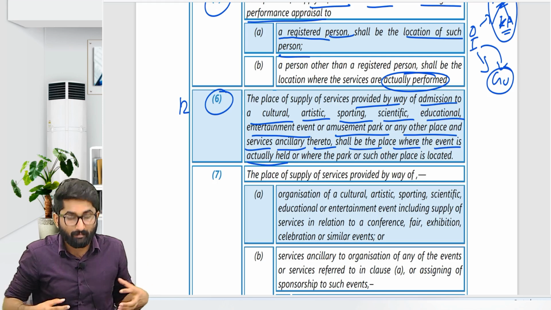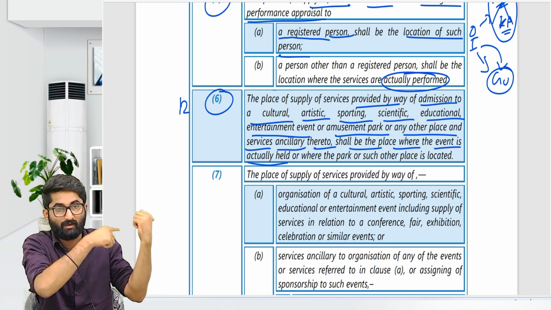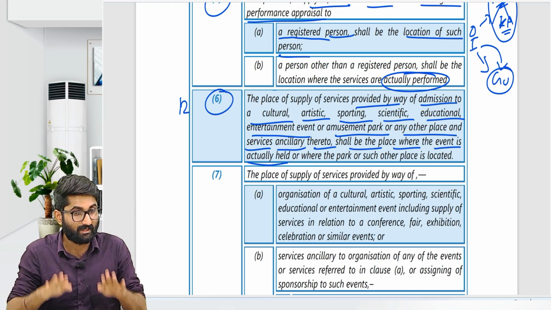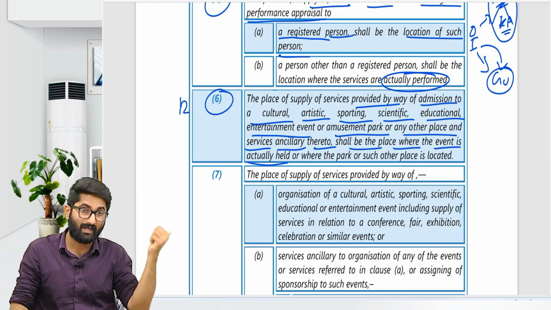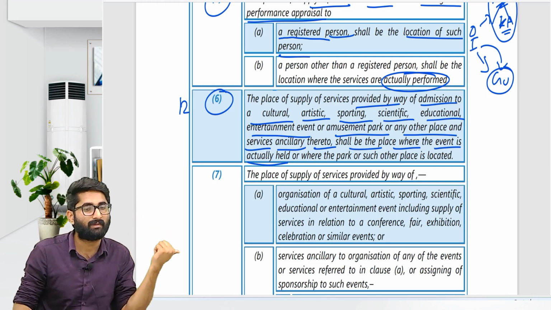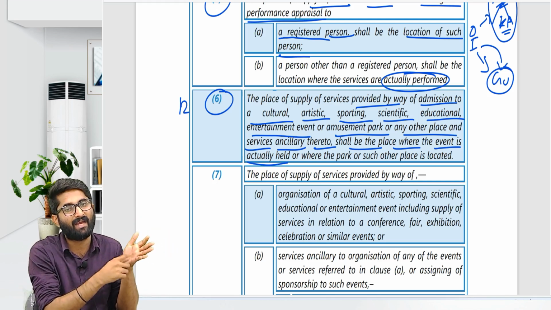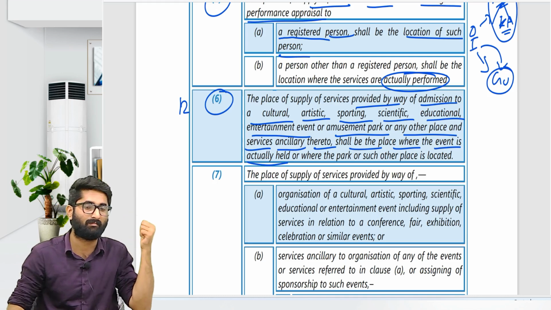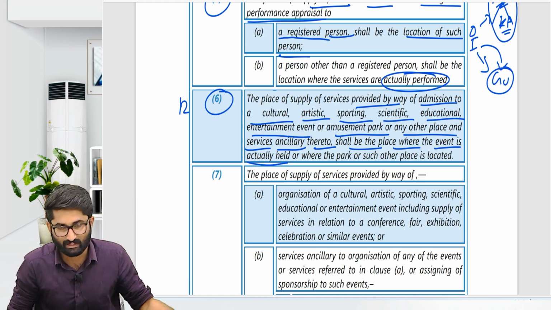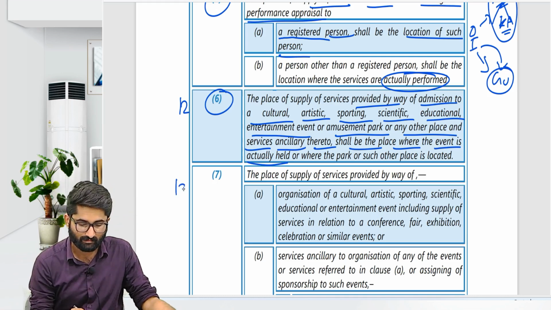What if I am doing this Beach Utsav in Goa? I am from Karnataka. I am registered in Karnataka. I am doing business there. For that entry ticket, the place of supply is that. In that case, I will put IGST, because my registration is in Karnataka and the place of supply is elsewhere. So that's why it is IGST. Section 12, subsection 7.